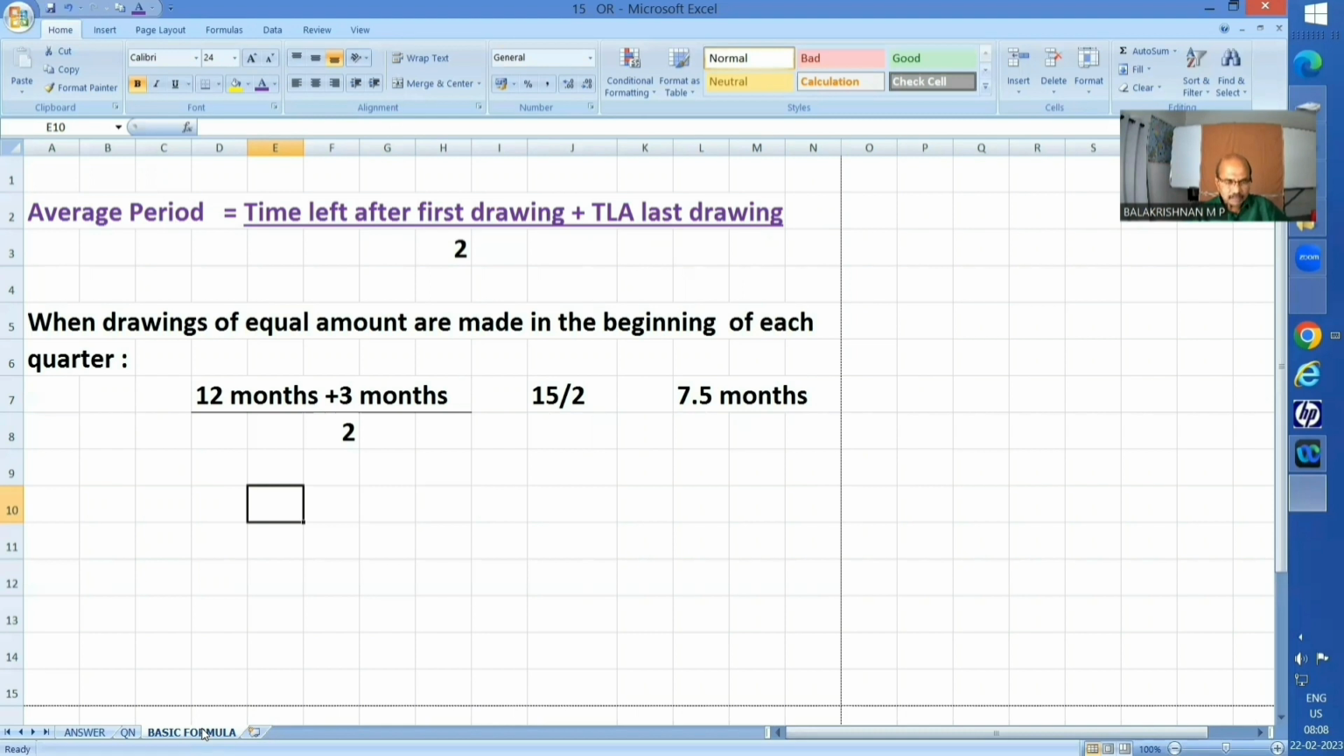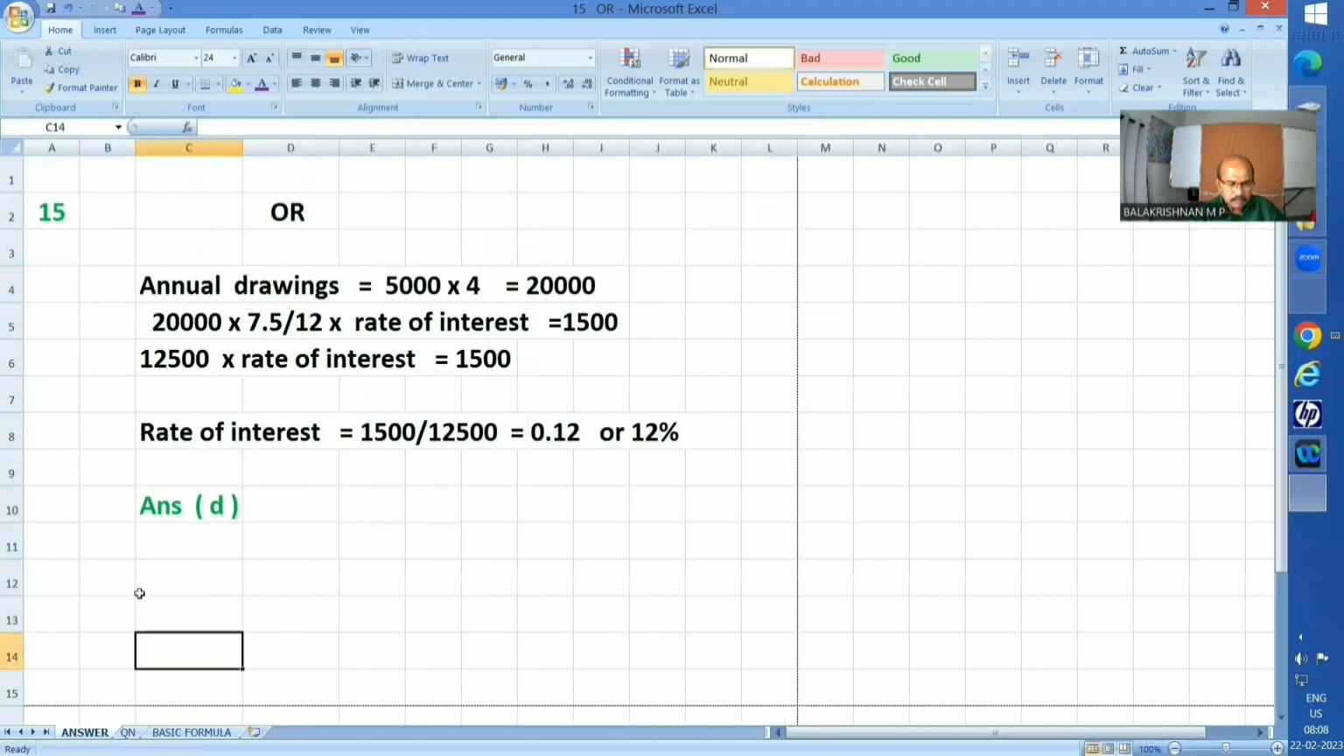How do 12 months come? First day of the year, left out period will be 12. Last quarter of the year, left out period will be 3 months, because it is the beginning of the quarter. Is it not? Last quarter, beginning until the year end will be 3 months. So 12 plus 3, 15. 15 divided by 2, 7.5 months is the average period applicable. Now our job will be very easy.